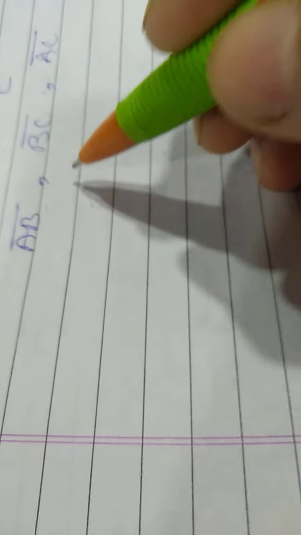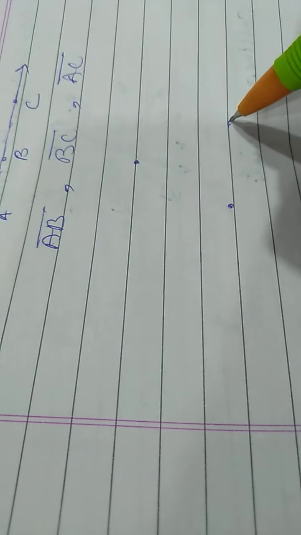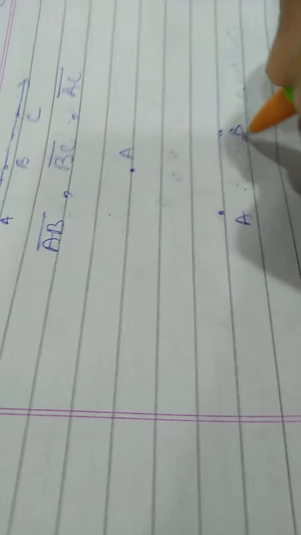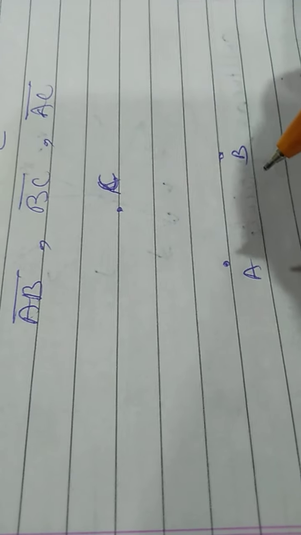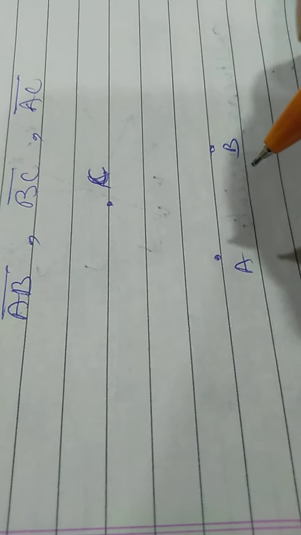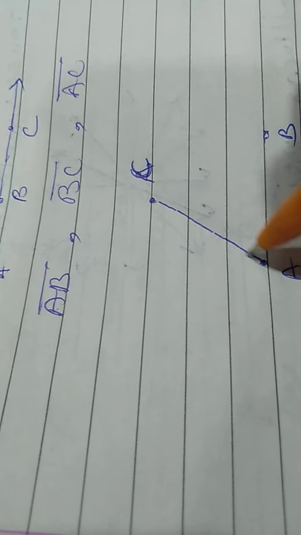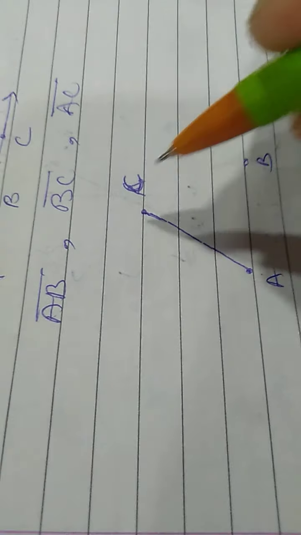Now the next question is, mark 3 non-collinear points A, B and C. These are the 3 non-collinear points A, B and let it be C. Then draw lines through these points taking 2 at a time, name the lines and say how many such different lines can be drawn.